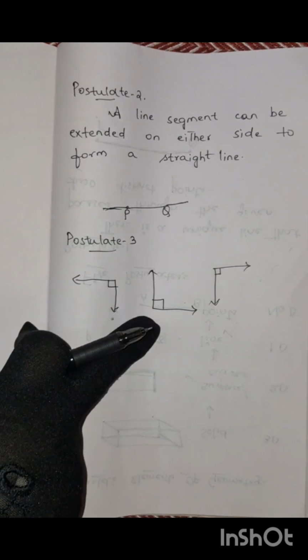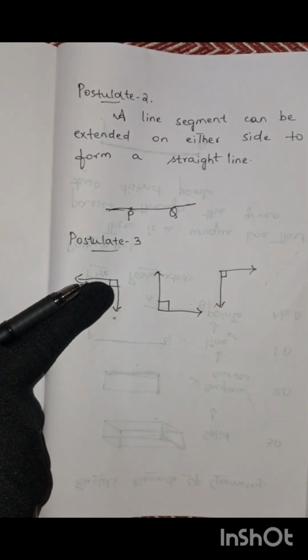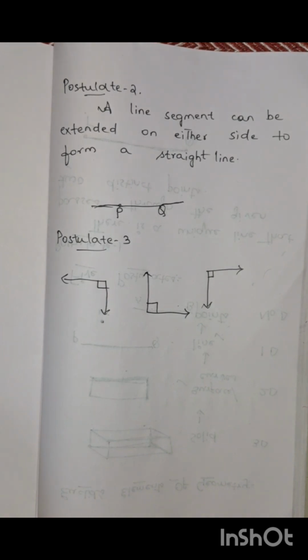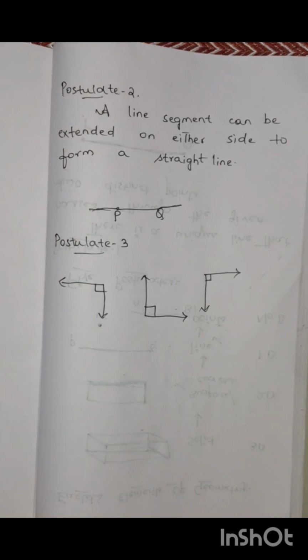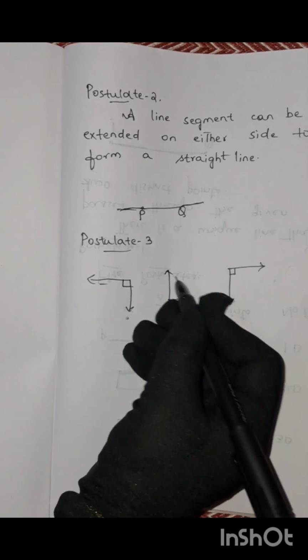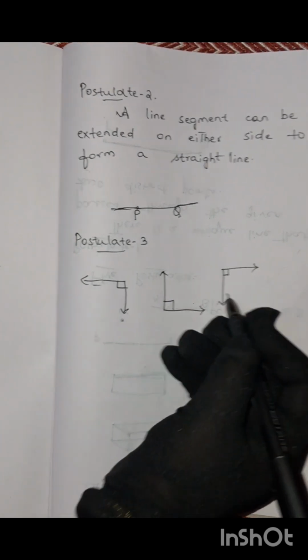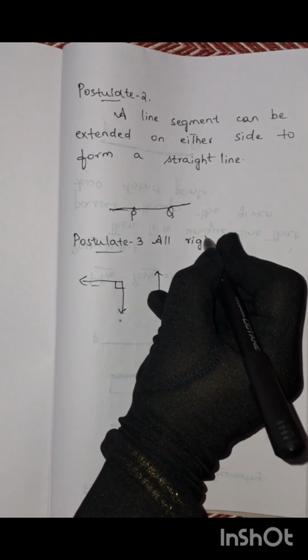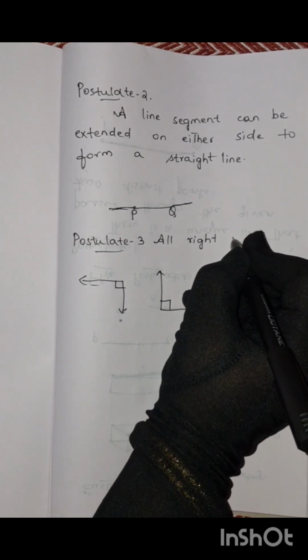So here these are equal. Yes or no? So here what they are saying is, all right angles are equal. That is nothing but Euclid's fourth axiom. So all right angles, you can see from here it is a right angle, here also a right angle, and here also a right angle. So all right angles are equal.